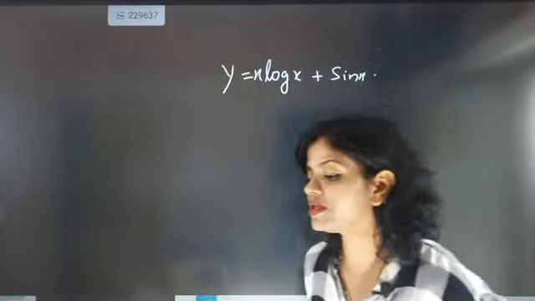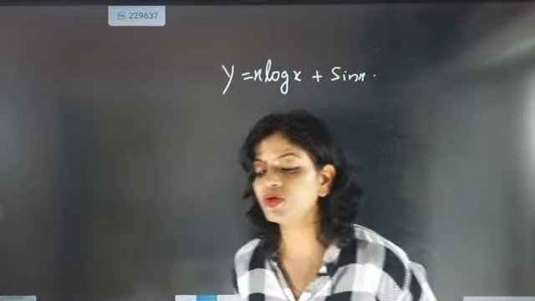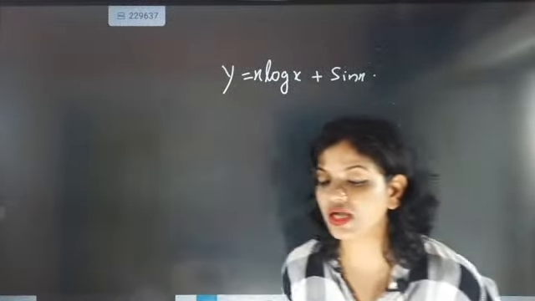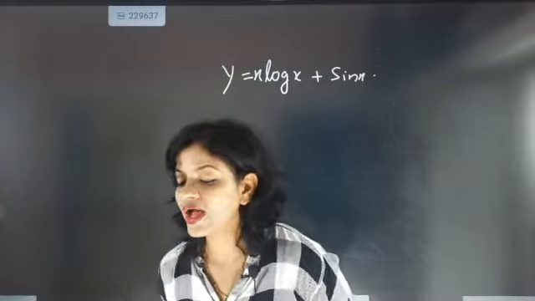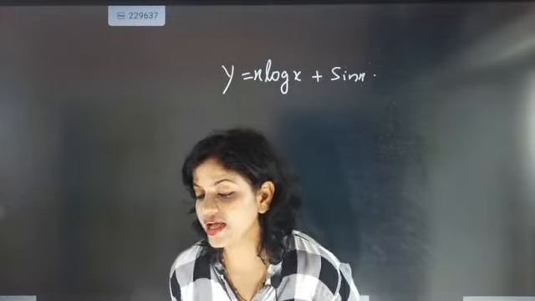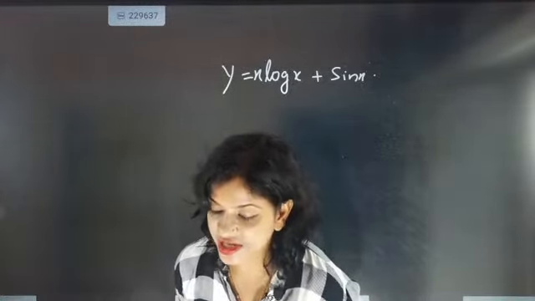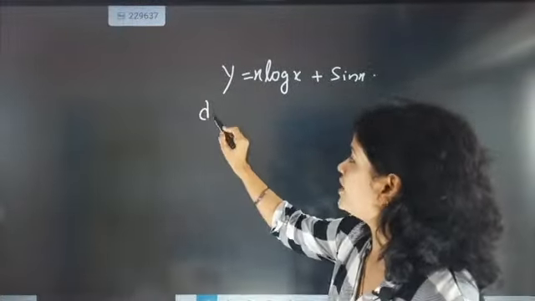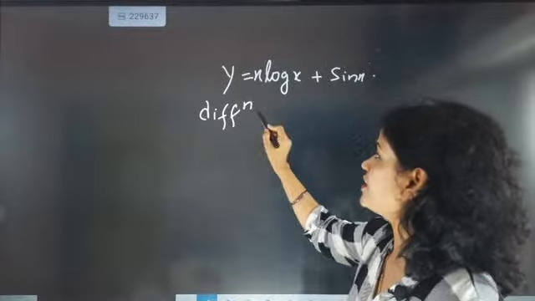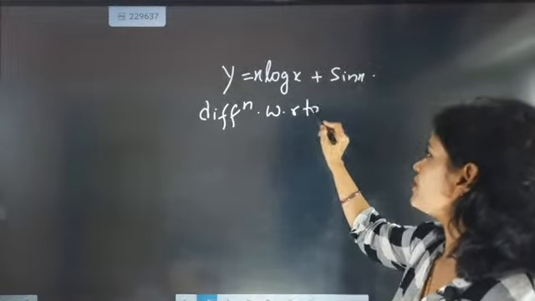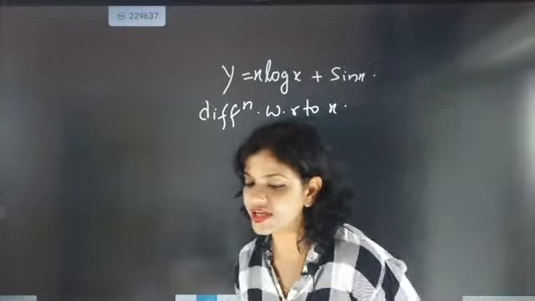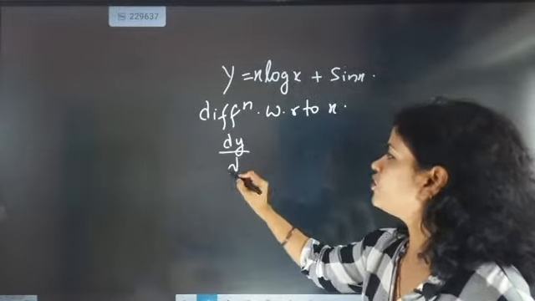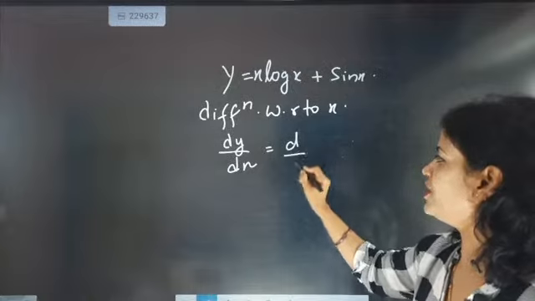Come on, you can do it. Tell the answer. y will be equal to x log x plus sin x, because straight away from here it will go to class 12. So when you are differentiating it, how will you differentiate? Again you write differentiating with respect to x, then dy by dx. Now you have to distribute the d of dx on both sides.